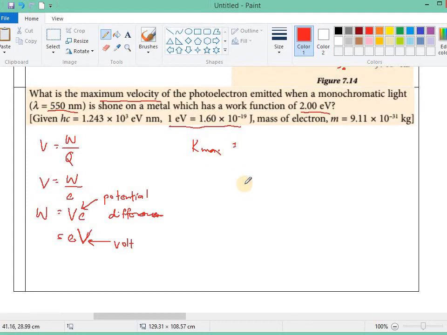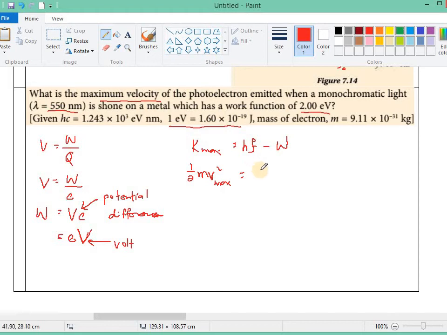Okay, the maximum kinetic energy is equal to the energy of one photon minus the work function. So the maximum kinetic energy is half m v max squared, where v max is the maximum velocity.